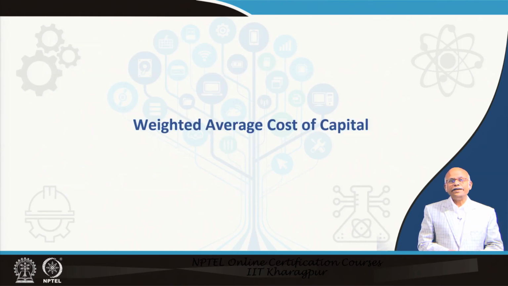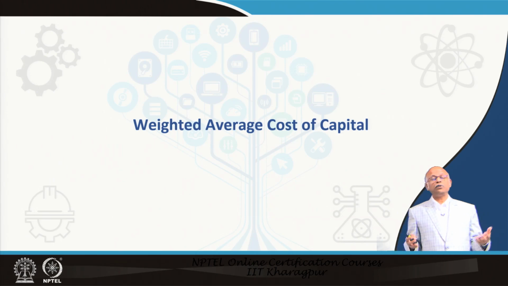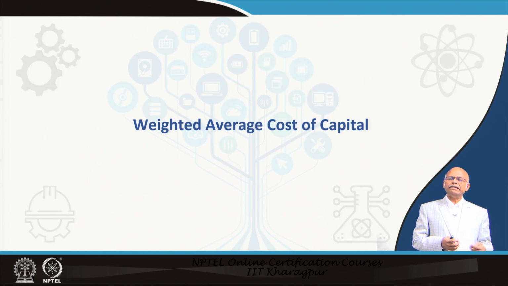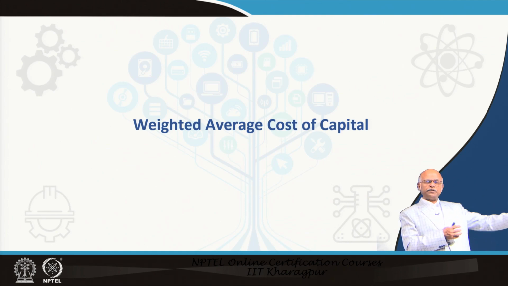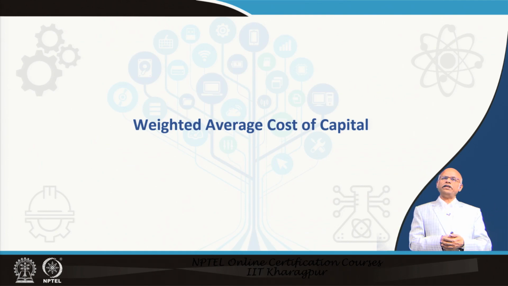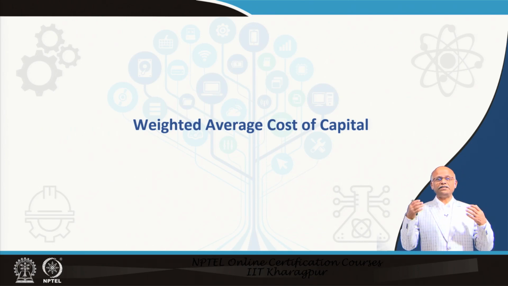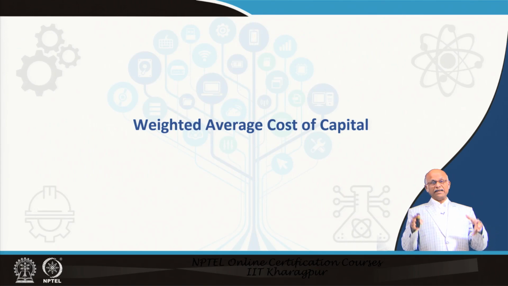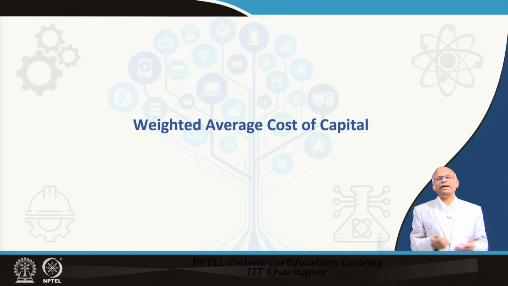Now, what is weighted average cost of capital? Suppose you have money in the form of equity, and you expect that your equity should return 20%. Now, you have some borrowed money where your interest rate is, say, 10%. So, you want to return 10% to them, and you want to get 20% on your money. Suppose there is another person who has given you an unsecured loan at 30%, some urgent money that you need. So, if it is 30%, then you need to return that person 30%. So, there are three rates now. What should be the actual rate?